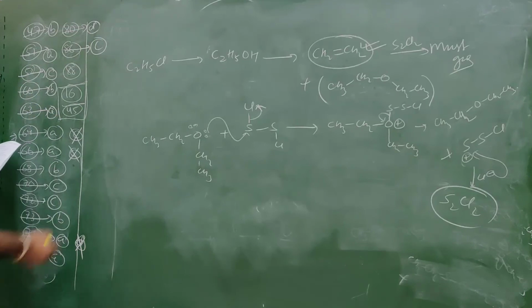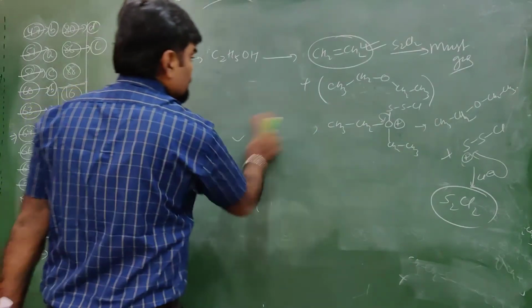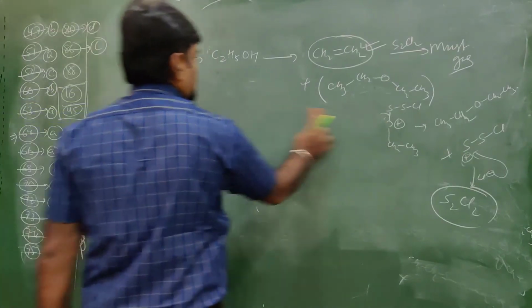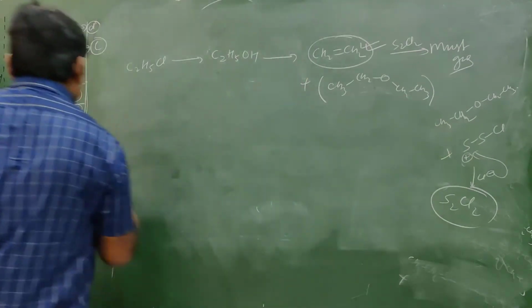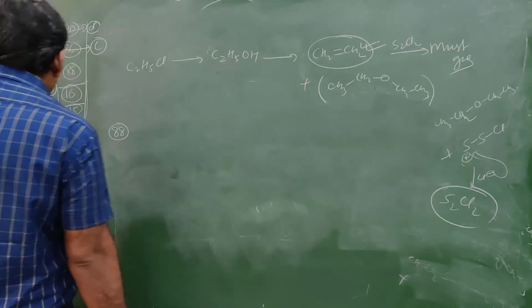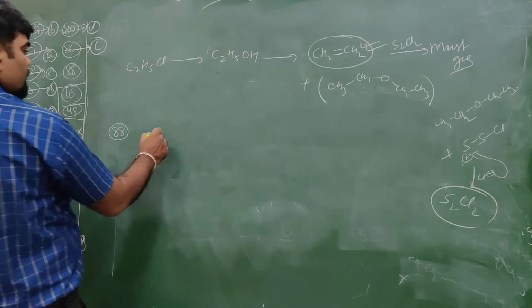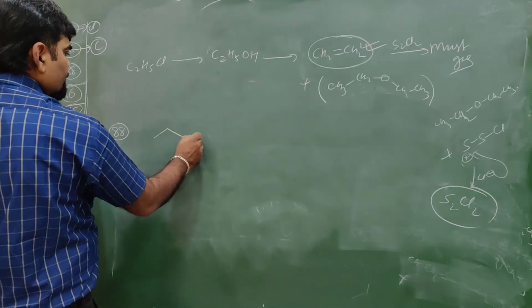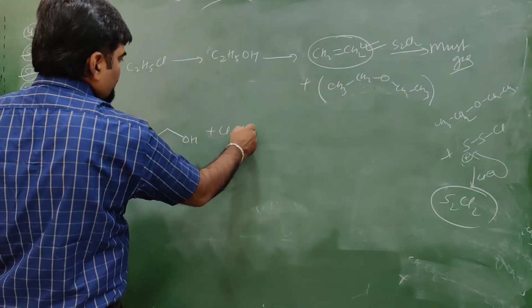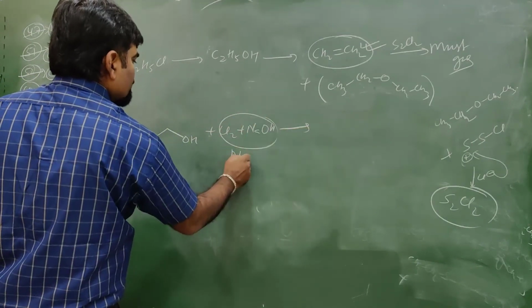Question number 88. What is the product obtained when chlorine reacts with ethyl alcohol in presence of NaOH? Ethyl alcohol is this. Reacts with chlorine and NaOH. So this combination will be NaOCl.